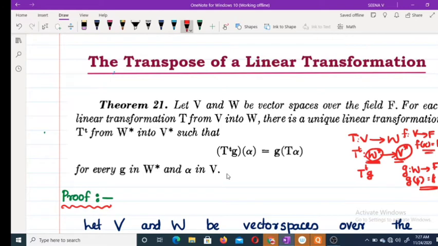So this is a linear function. Now what about G of T of alpha?